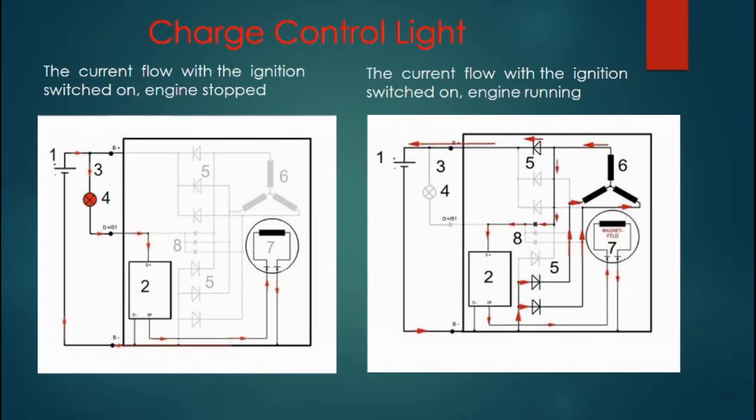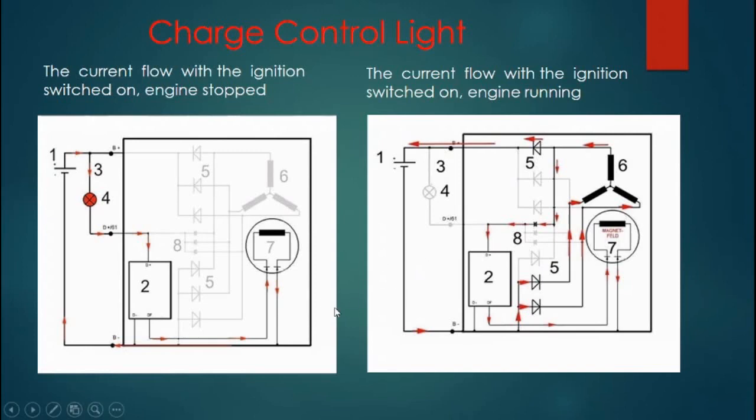Normally the charge control light lights up with the engine stopped and goes out when the engine is switched on. This light is on when the engine is stopped and the ignition switch is on, and this light goes out, which we can see in these figures, when the engine is at low speed.